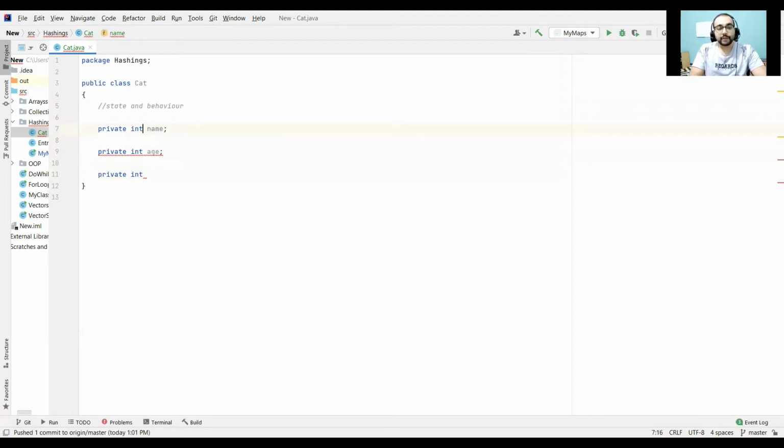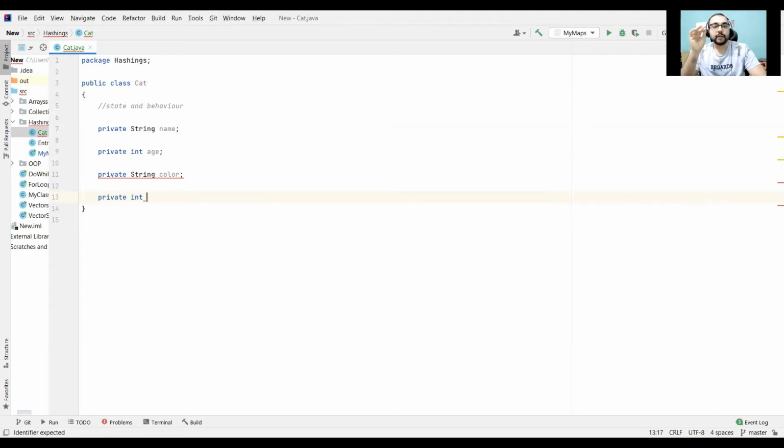Actually, name is going to be of string type, age is integer, and string color. We talk about name, age, color, and what's the last thing?